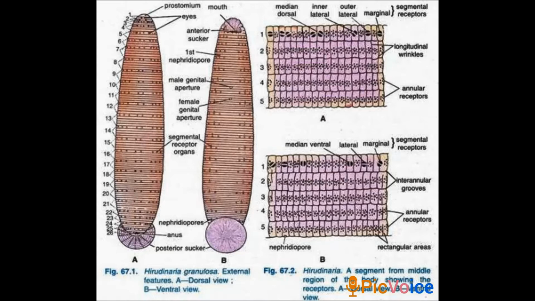Next, move on to the female genital pore. It lies mid-ventrally between the second and third annuli of the 11th segment. So, two genital pores are present. One is the male genital pore, another one is the female genital pore. The male genital pore is situated between the second and third annuli of the 10th segment. The female genital pore is between the second and third annuli of the 11th segment. In the figure you can see, you will understand.